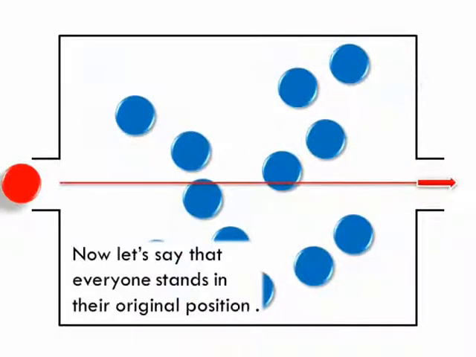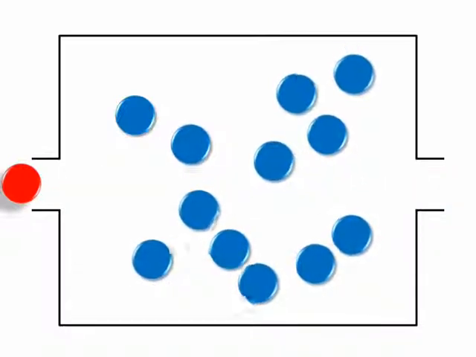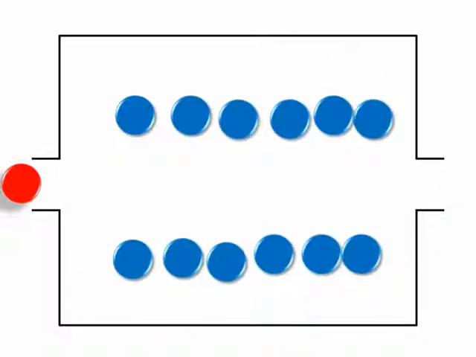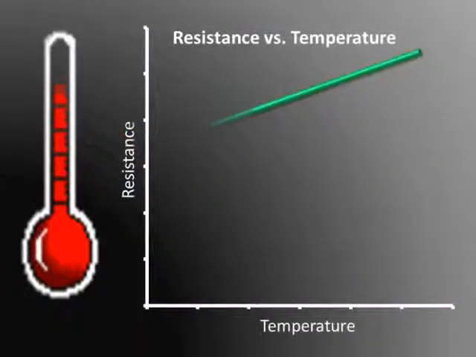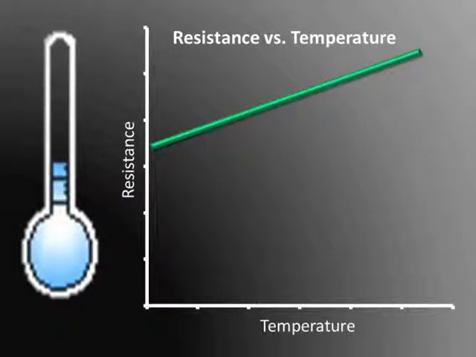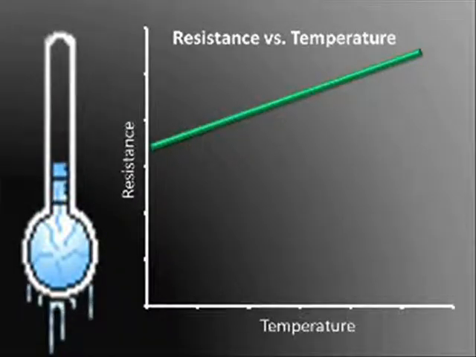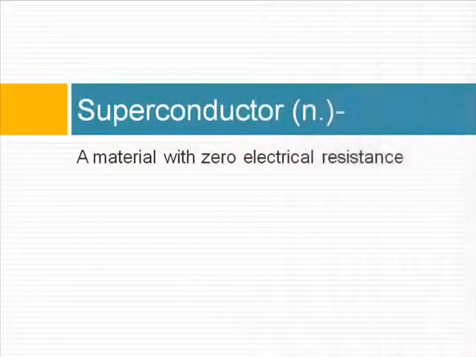But if the other people never left their original positions and lined up in an orderly fashion, you can easily get from one side of the room to the other. This is like a material with low resistance. That is why resistance decreases at lower temperatures. When cooled, the lattice of the conductor starts to freeze in place and vibrates very little. Just like when the people are not moving around in the room, fewer vibrations create fewer collisions and, therefore, less resistance in the solid. But superconductors behave differently.